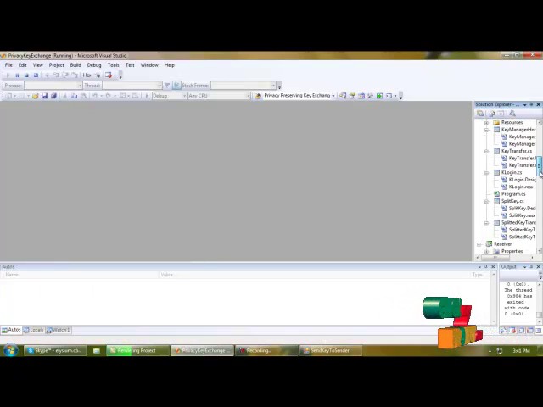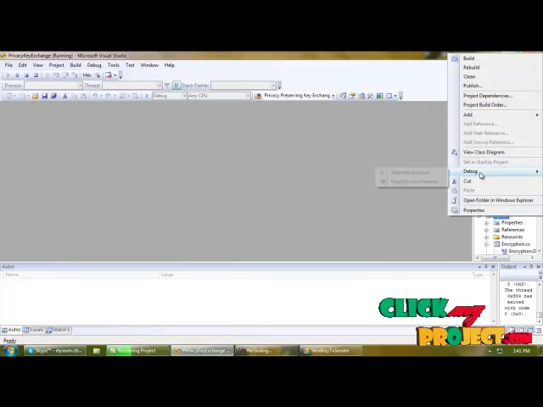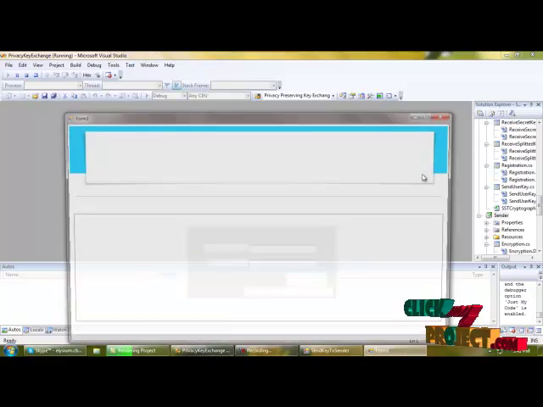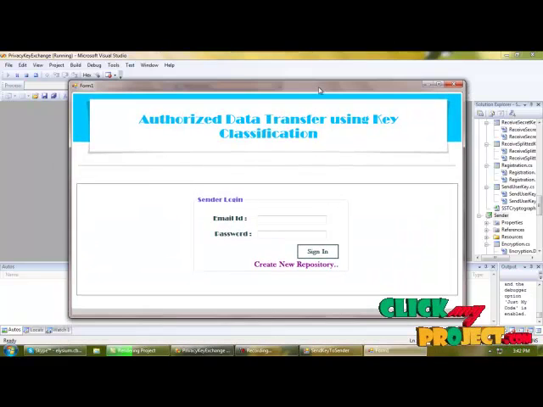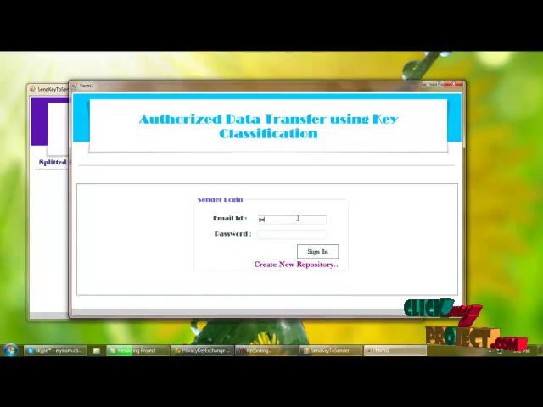For that we need to execute the sender side. So sender will log in by providing username and password.